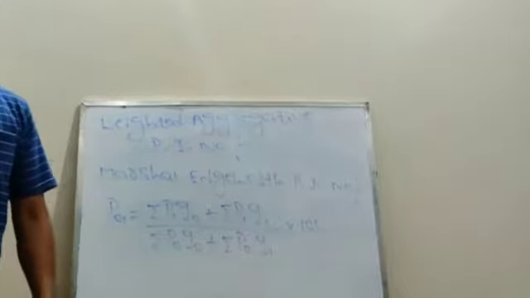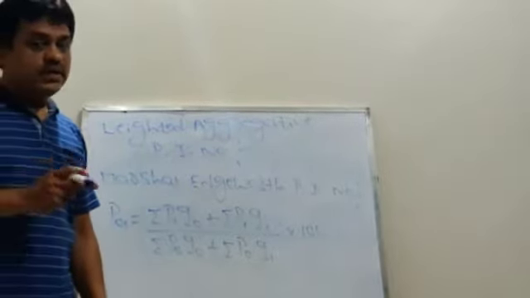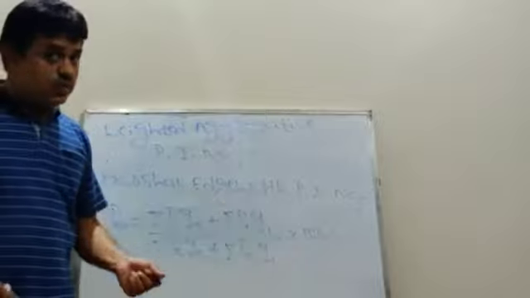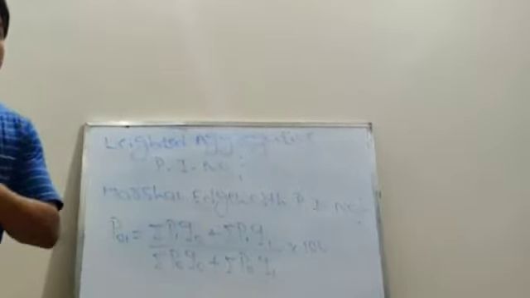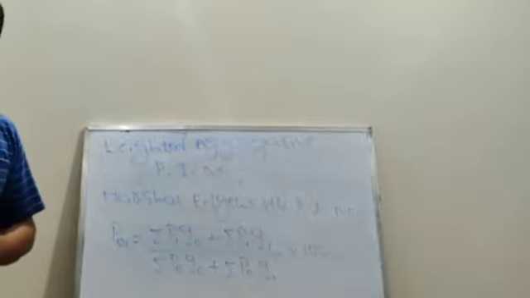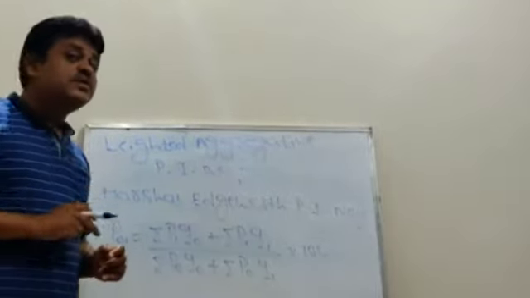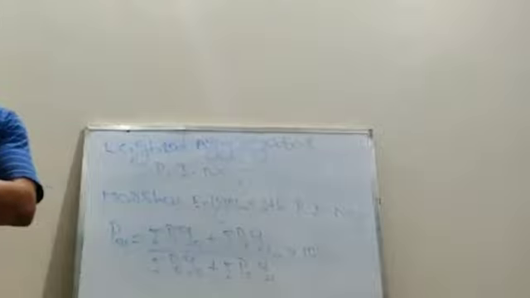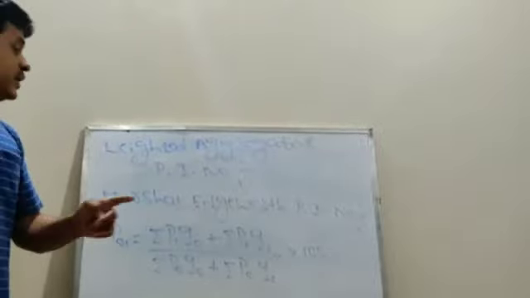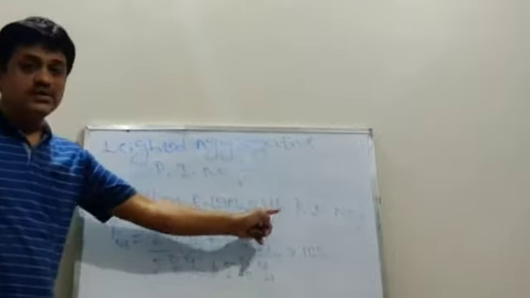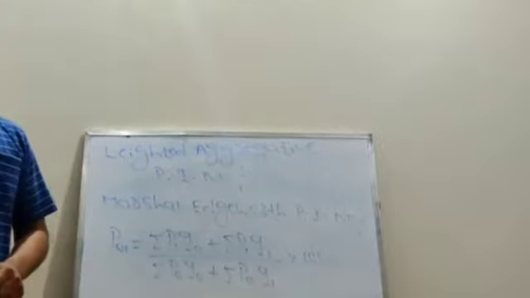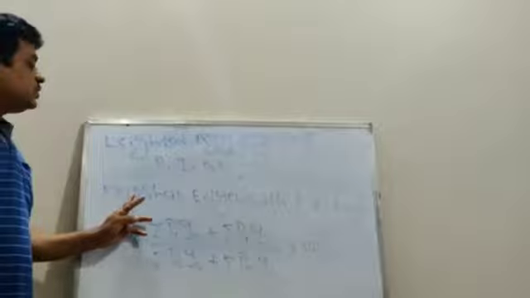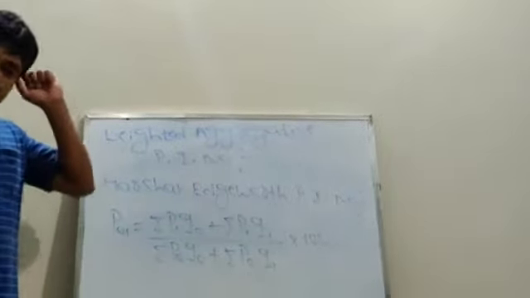In the Laspeyres price index number, the weights are assigned as base year quantities, but in the Paasche's price index number, weights are assigned as current year quantities. In the Marshall-Edgeworth price index number, the weights are assigned as base year as well as current year quantities.